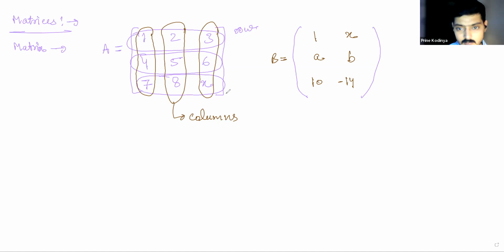So we will have to write the order of a matrix here. Now, how are we defining this order? This order is number of rows into number of columns. You don't have to multiply this. You have to write it like this: whatever the number of rows, whatever the number of columns, and a multiplication sign between them. So for example, here, if I write the order of this B, this will be 3 rows into 2 columns. So I'll write the order of any matrix as number of rows into number of columns.